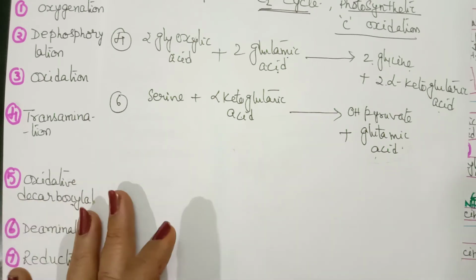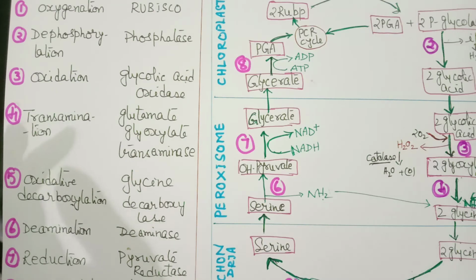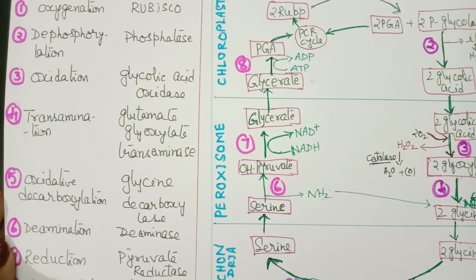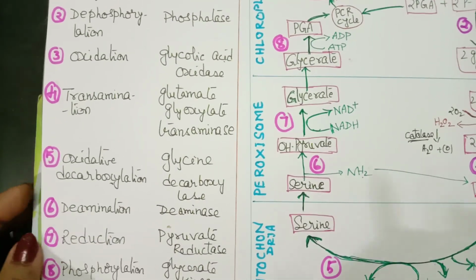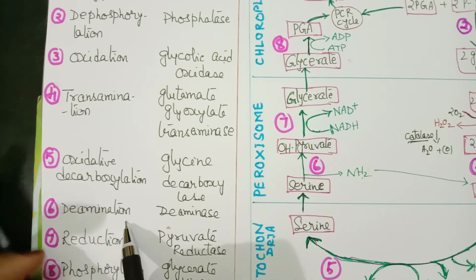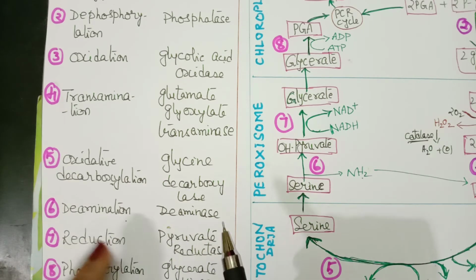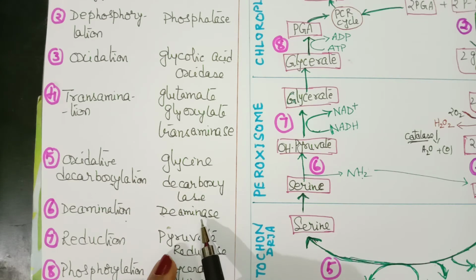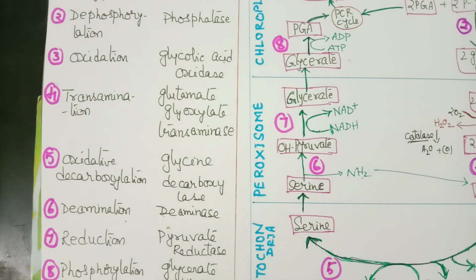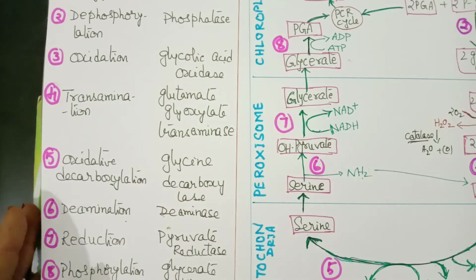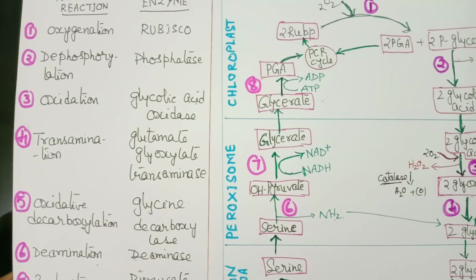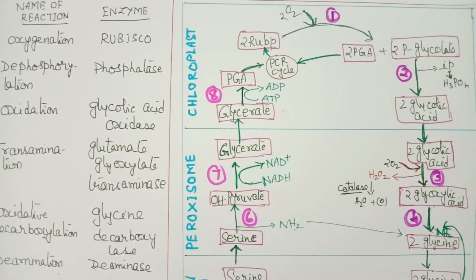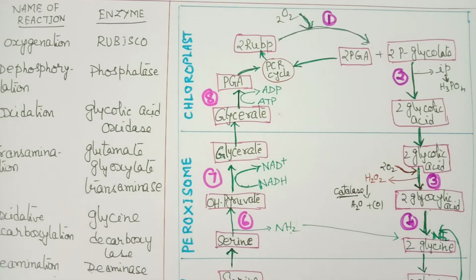Or, since the serine is losing ammonia, the sixth reaction can also be named a deamination reaction, and the enzyme is called deaminase. That is the sixth reaction. So the 6th is taking place in peroxisome. Now let us see the next one.